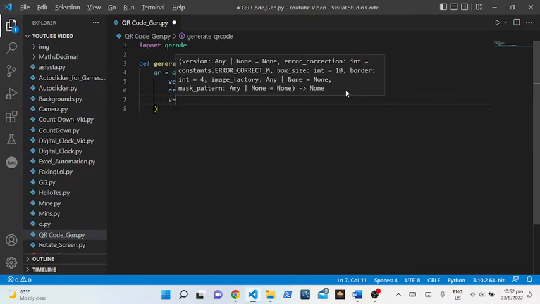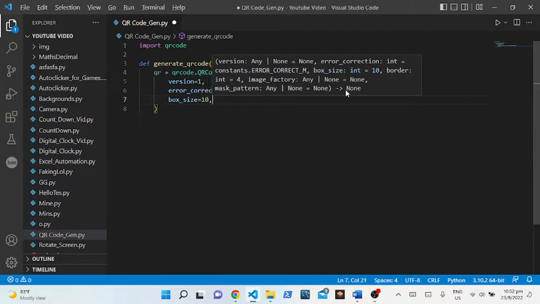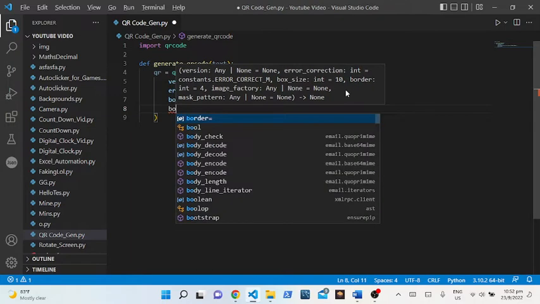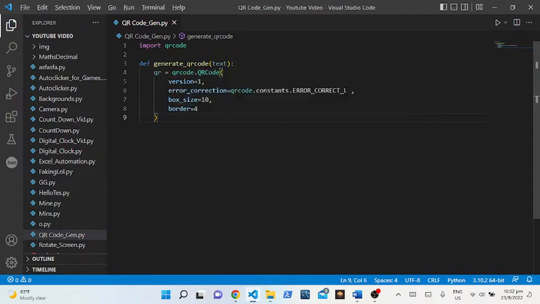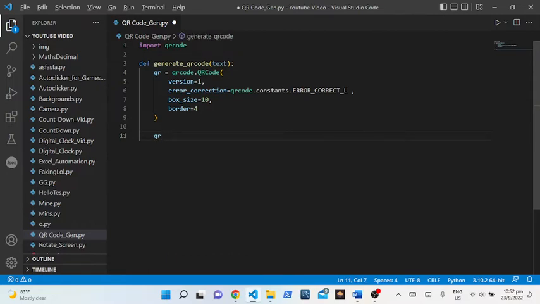Then I can put the box size to be 10. Now you can't change this because if you change it, the whole QR code will change. So 10, and the border will be equal to 4. Then after we're done with that, we can go out of the parentheses and type qr.add_data.